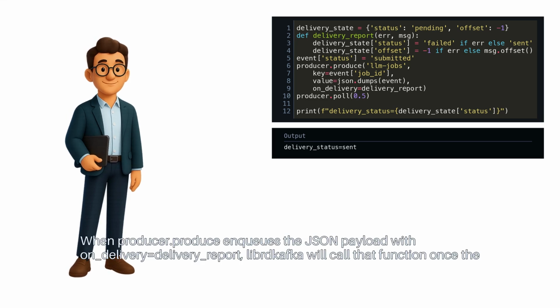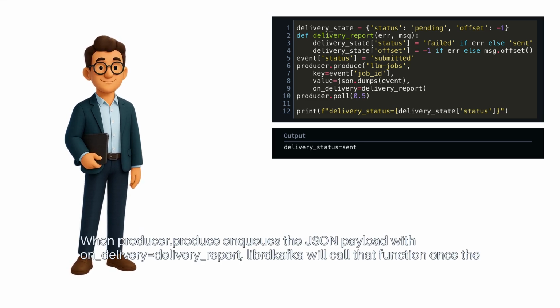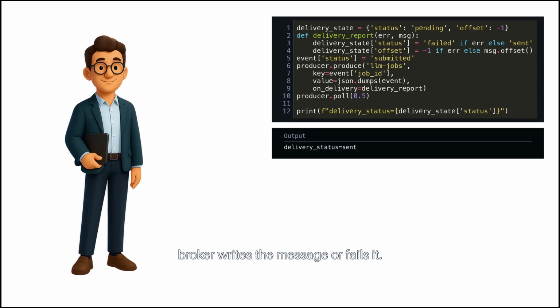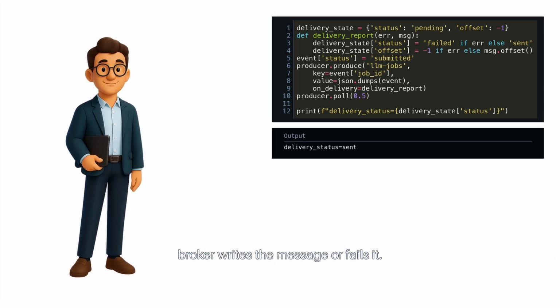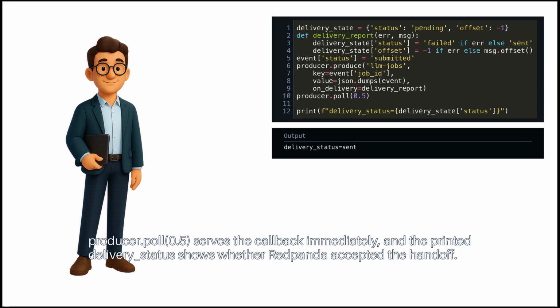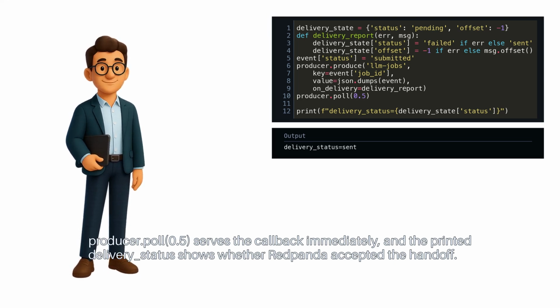When producer.produce enqueues the JSON payload with on_delivery equals delivery_report, librdkafka will call that function once the broker writes the message or fails it. producer.poll(0.5) serves the callback immediately, and the printed delivery status shows whether Redpanda accepted the handoff.